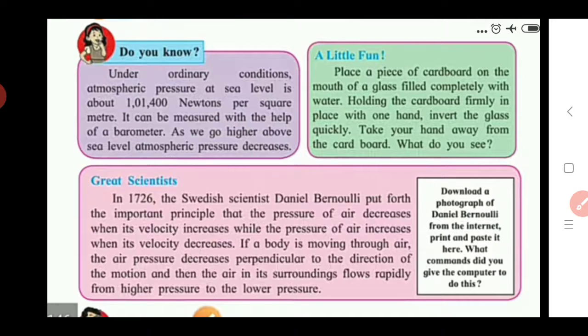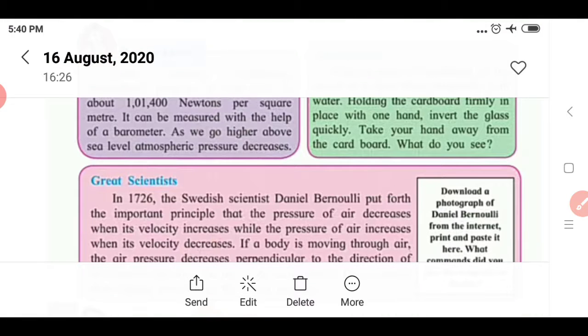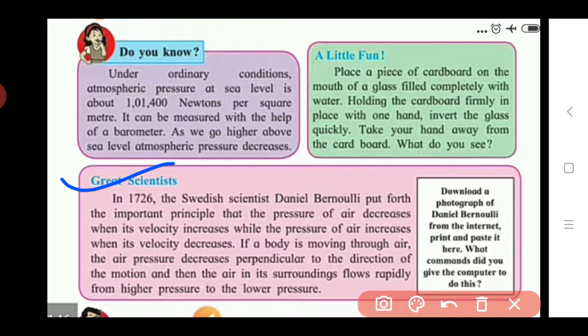So here we see the next point, that is, it gives information about the scientist. Which scientist? See here, in 1726, the Swedish scientist Daniel Bernoulli put forth the important principle that the pressure of the air decreases when its velocity increases, while the pressure of air increases when its velocity decreases. Okay, here this scientist gives us a relation between velocity and pressure.